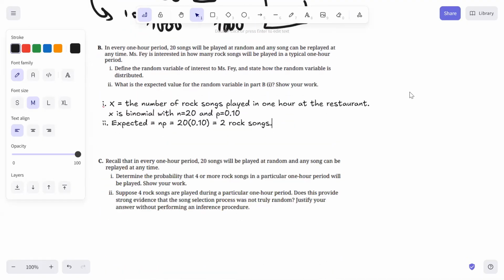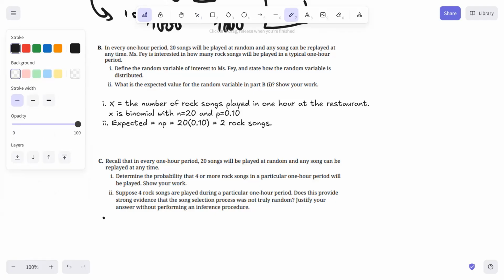Moving on to part C, recall that in every 1 hour period, 20 songs will be played at random, and any song can be replayed at any time. Part 1, determine the probability that 4 or more rock songs in a particular 1 hour period will be played. Show your work. So we would write the probability that X is greater than or equal to 4. Now we can do this on the calculator with the binomial CDF, but remember the cumulative distribution function always does the probability of that value or lower. We would have to do 1 minus the probability of X being less than or equal to 3.